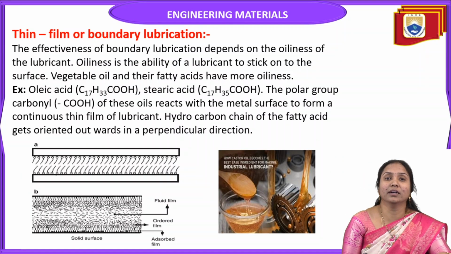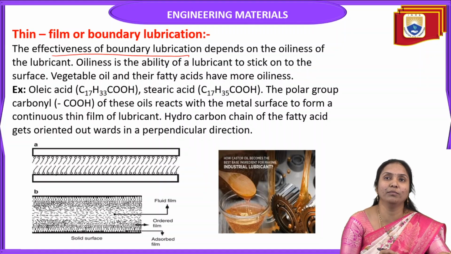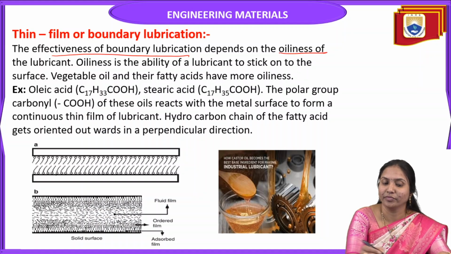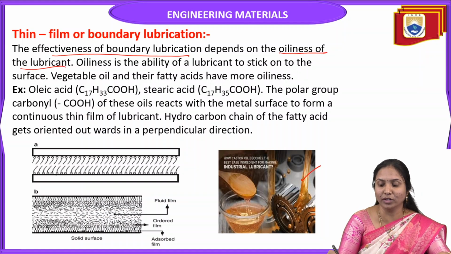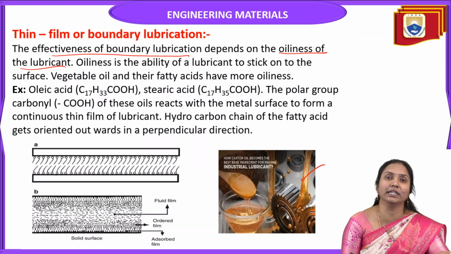In this boundary film lubrication, the effectiveness depends on the oilness of the lubricant.